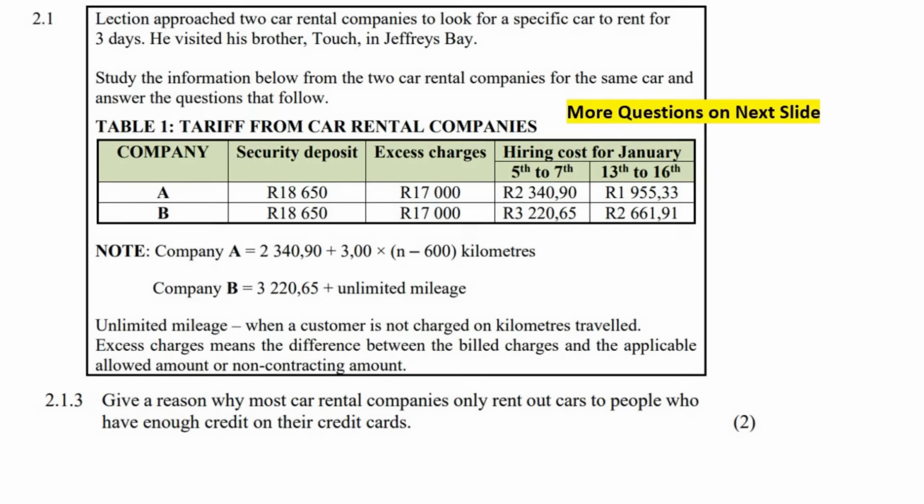So, otherwise, let's say someone rents a car and they've got no money on their credit card, then they crash the car. Not crash the car because they already have that in the deposit. But let's say, for example, in company A, you pay for how many kilometers you drive.